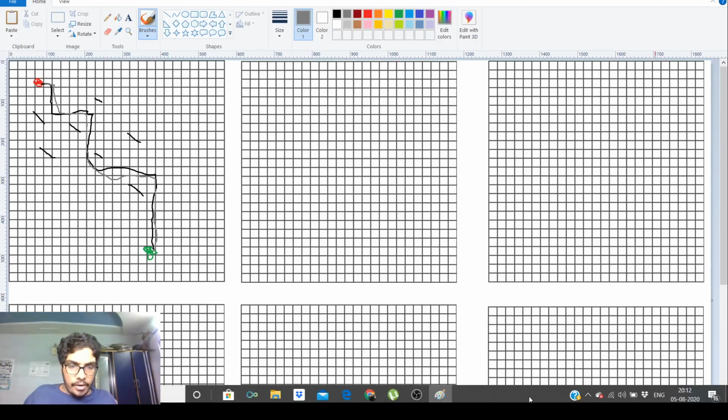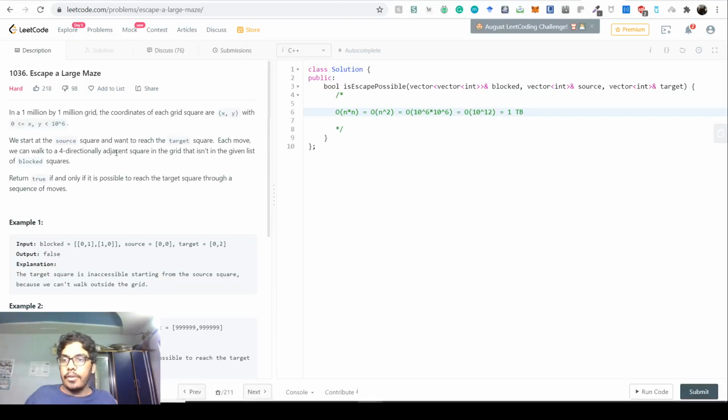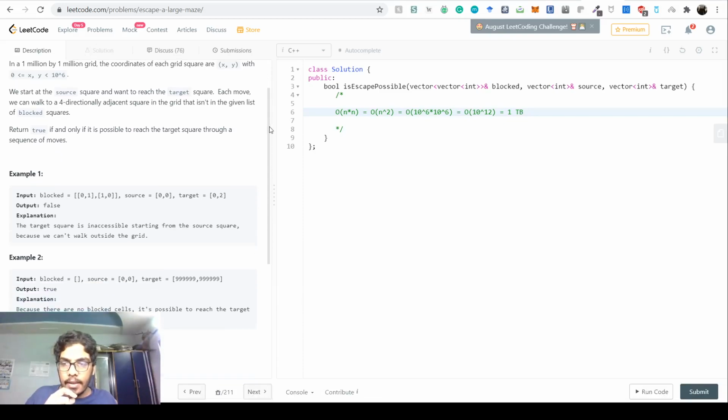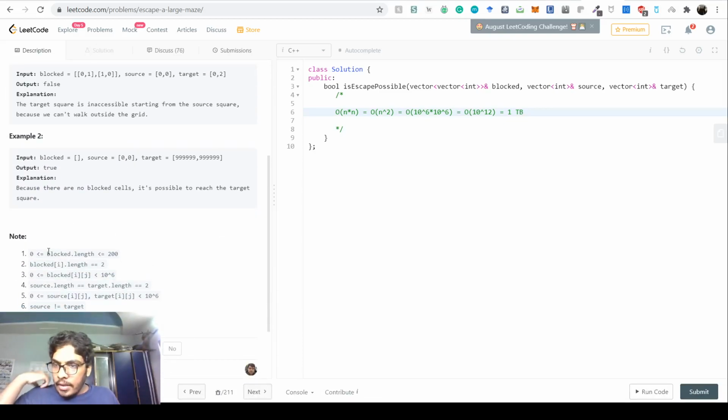When you go and look at the limits, what you realize is that the number of blocked cells is 200. There are only 200 blocks, right? And the blocks could be any of these. So this is the most important idea. First of all, the source is not the target, so this is a good thing. All of them are in the million cross million grid.